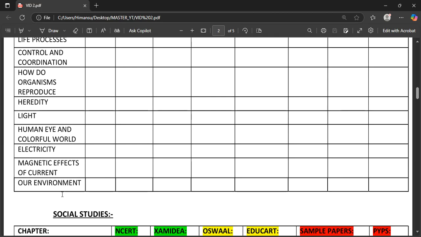Then light, human eye, electricity, magnetic effects, and our environment. Our environment is basically a bonus chapter for you. There are 2 to 3 topics that CBSE is giving questions on, and you can just trust me and do those concepts, and you can get the marks.